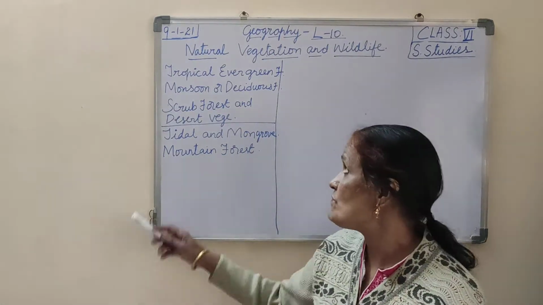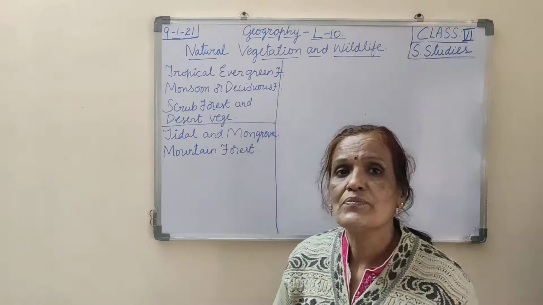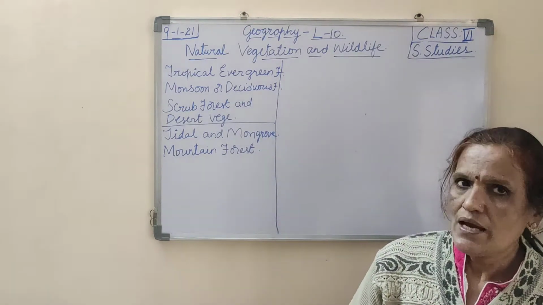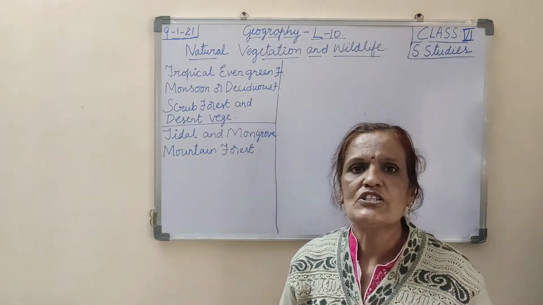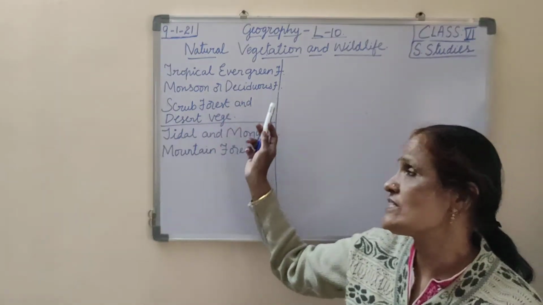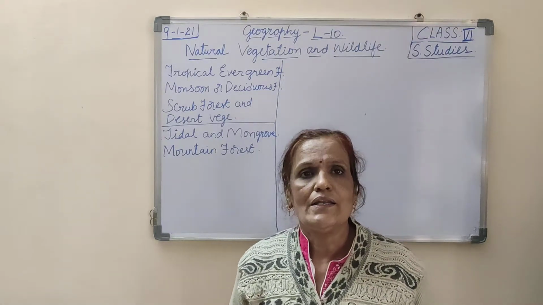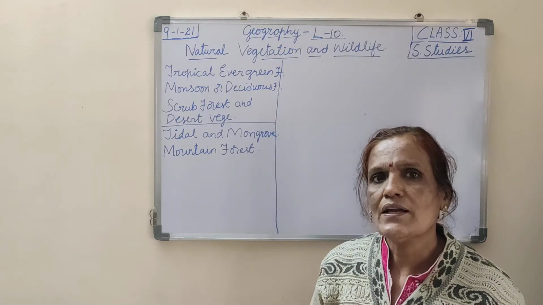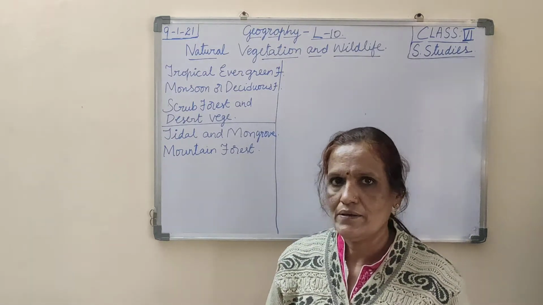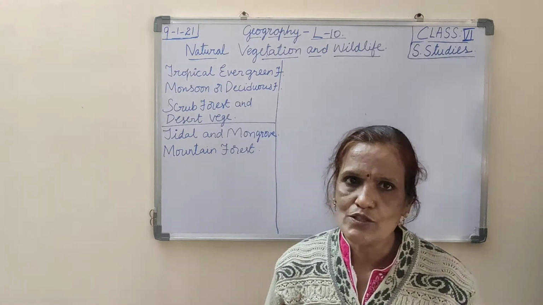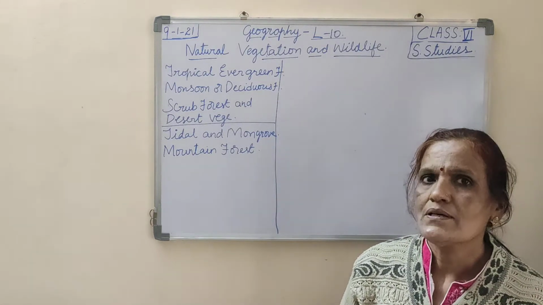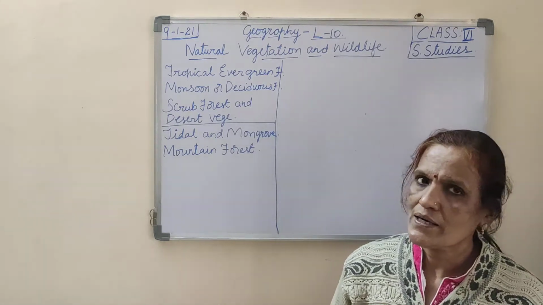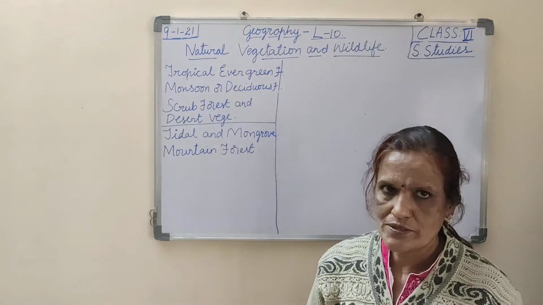Next we studied the monsoon or deciduous forest. These forests are not very dense, and they are cut for commercial purposes. In monsoon and deciduous forest the rainfall is less than 100, or we can say around 200. So it is not very dense and it is used for commercial purposes. Commercial purpose means for business purposes, that is, people come and cut the trees for their own interest.